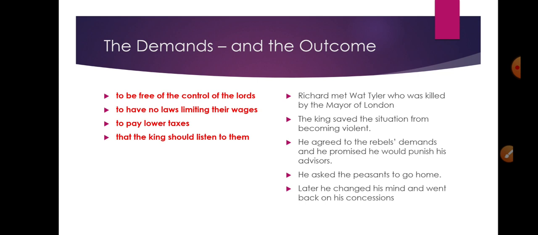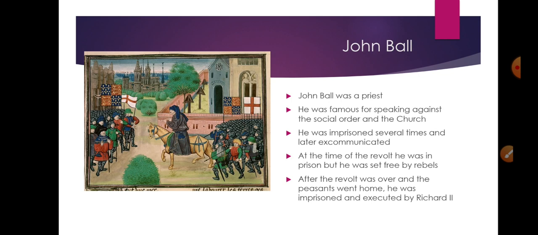Unfortunately, just like, if you remember, John I, about the signing of the Magna Carta, Richard II also reconsidered his decision, and he went back on his concessions. Not just that, he tracked down and killed 200 of the leaders of the peasants after they went home. One of them was John Ball.